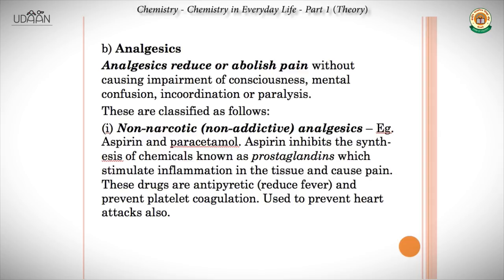One is non-narcotic or non-addictive analgesics. Examples are aspirin and paracetamol. Aspirin inhibits the synthesis of chemicals known as prostaglandins, which stimulate inflammation in the tissue and cause pain. So there are chemicals called prostaglandins which cause pain. They cause inflammation of the tissue. And what does aspirin do? It just stops these chemicals from being synthesized. It inhibits their formation, right?